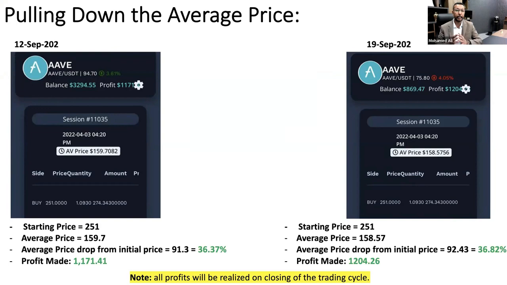How long it takes, again, it all depends on the market movement and how fast this specific coin fluctuates, because Eazybot depends on the fluctuations and volatility of the market, buying and selling in lower sizes and making small profit and using 50% of that profit to bring down the average price.